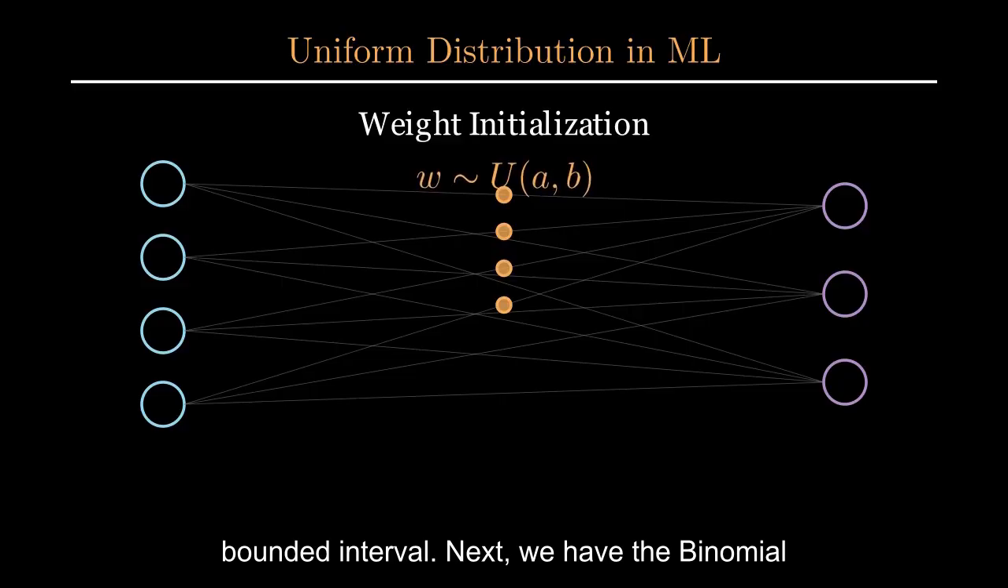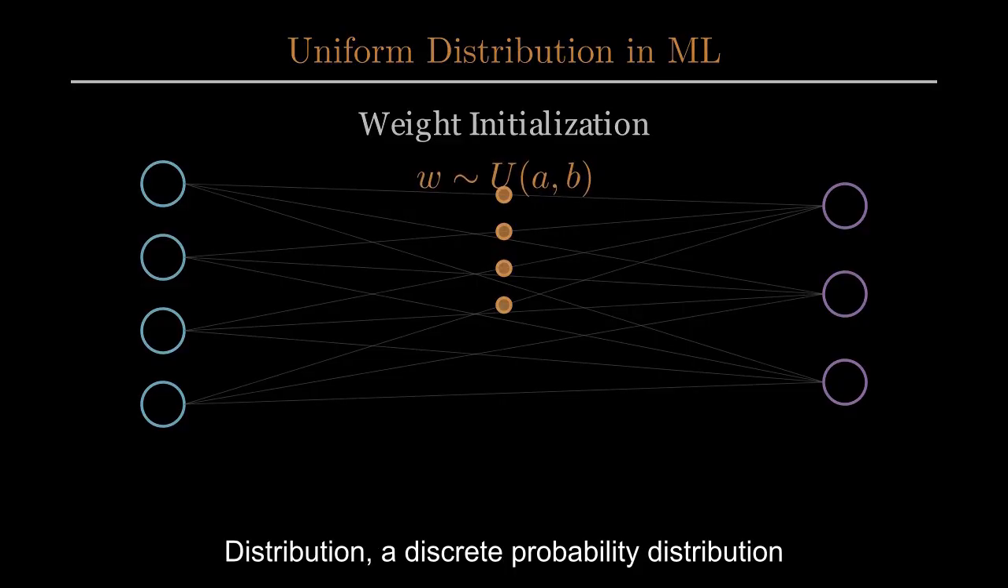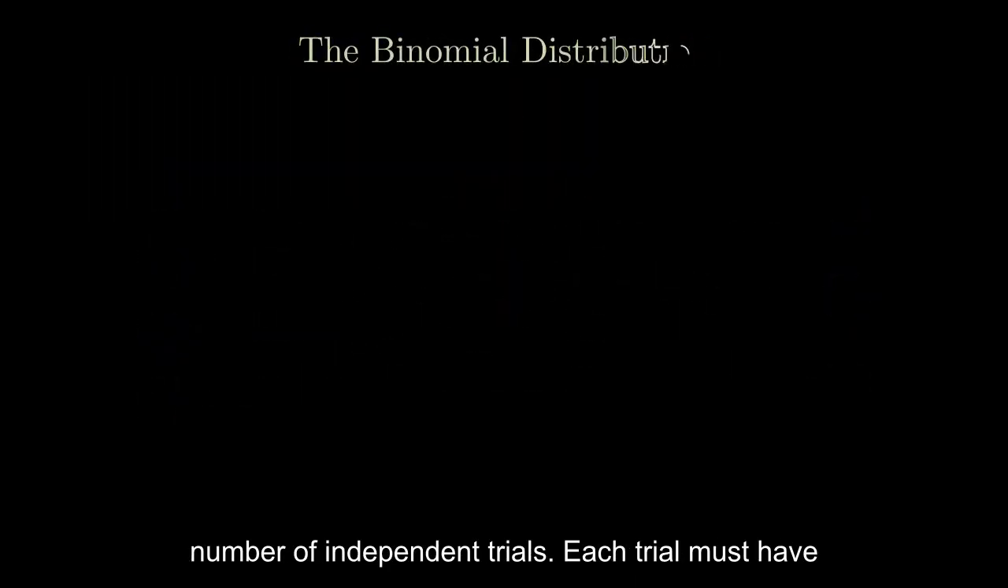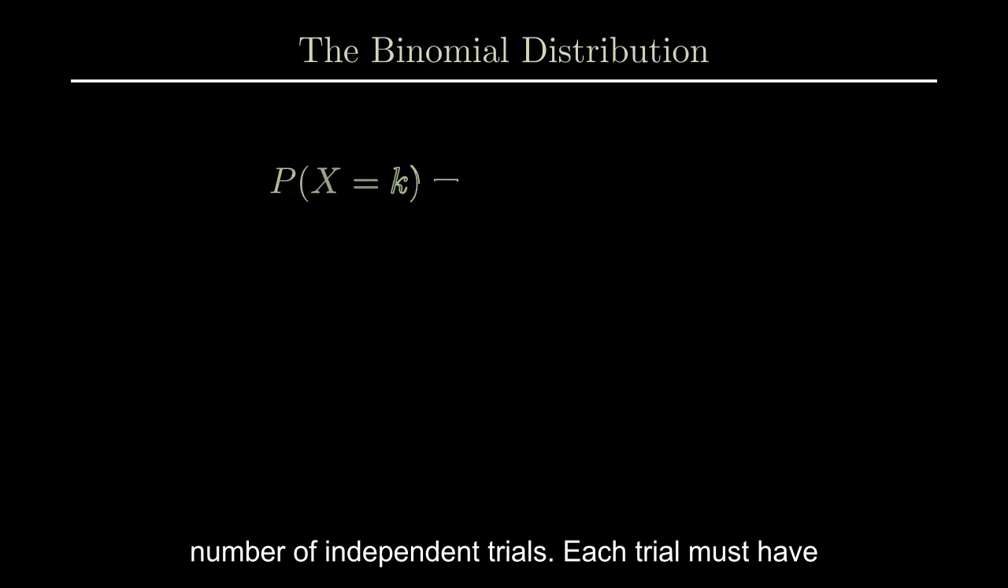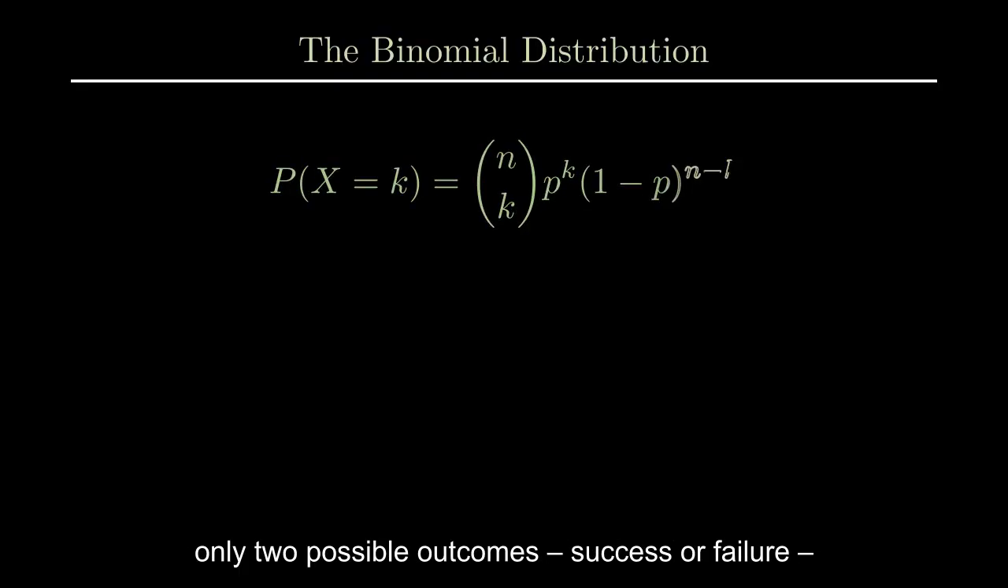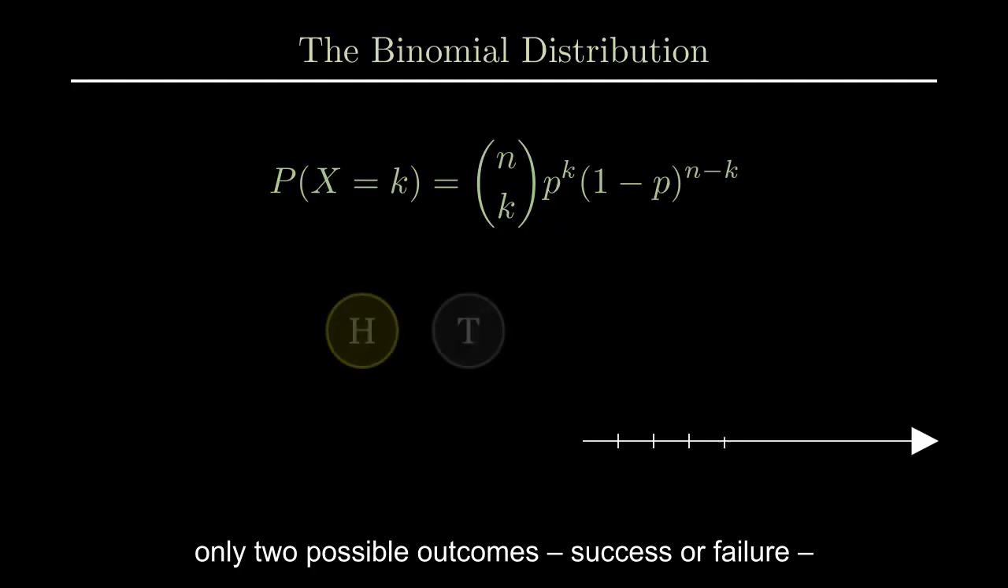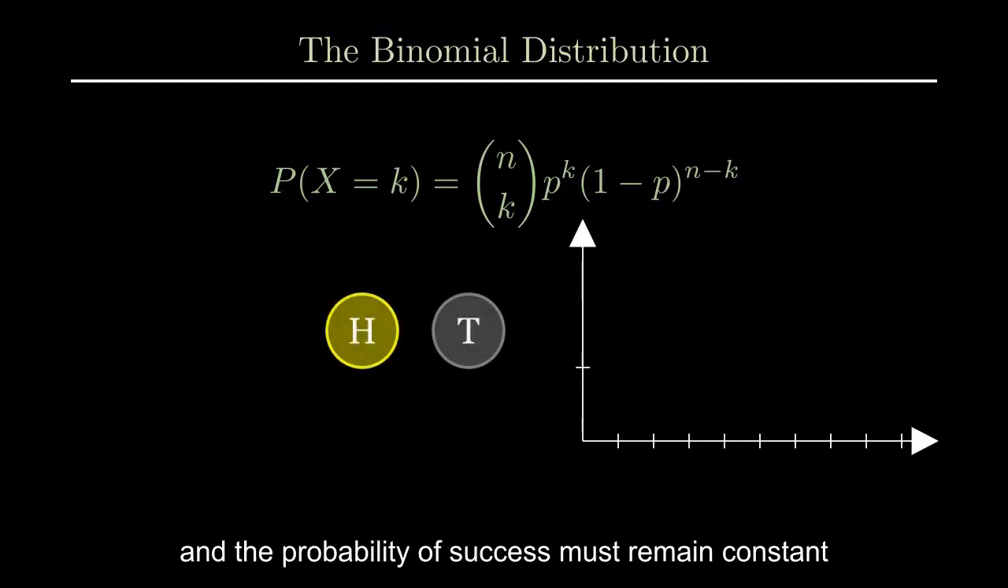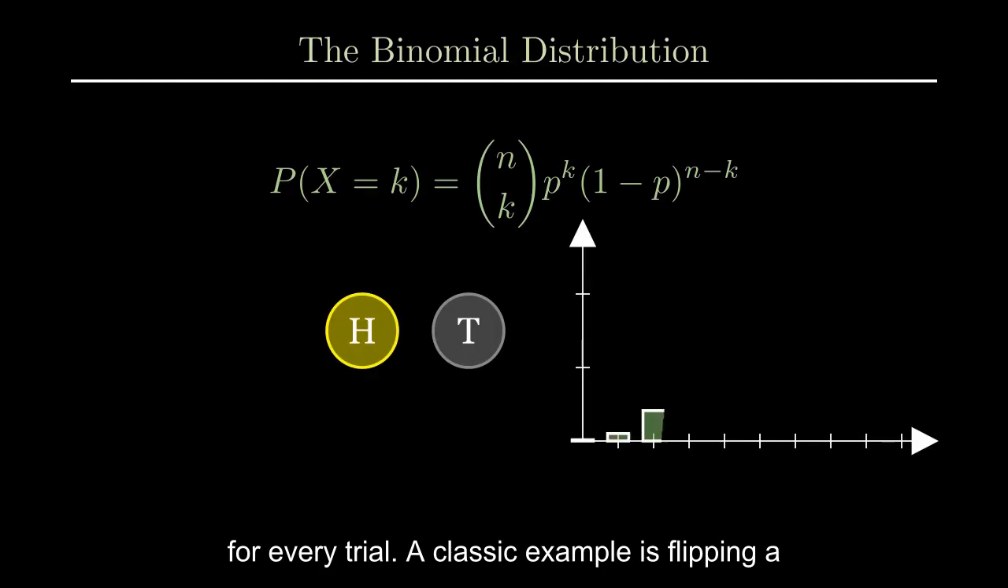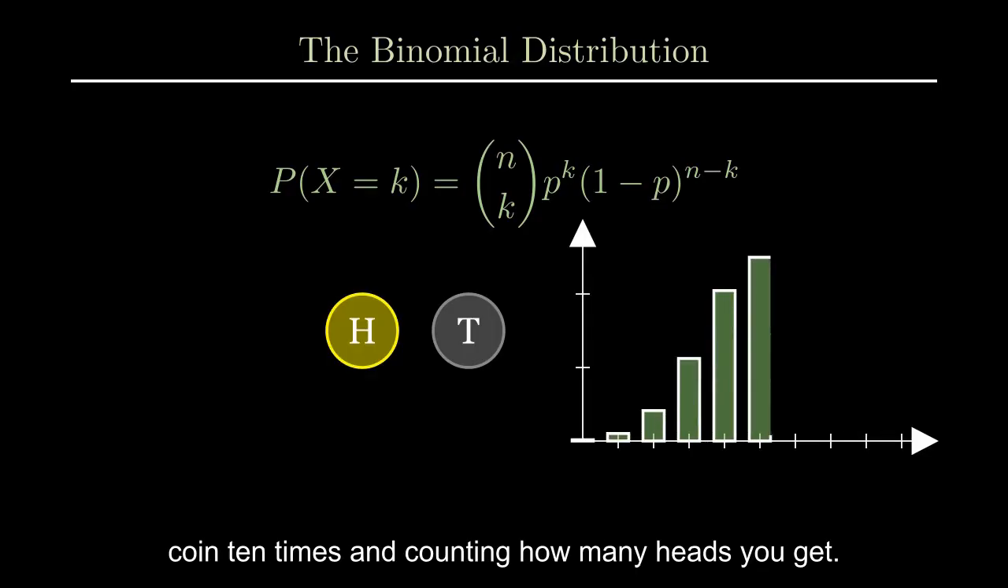Next, we have the binomial distribution, a discrete probability distribution that models the number of successes in a fixed number of independent trials. Each trial must have only two possible outcomes, success or failure, and the probability of success must remain constant for every trial. A classic example is flipping a coin 10 times and counting how many heads you get.